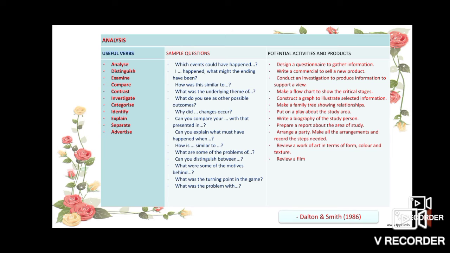study person. Prepare a report about the area of study. Arrange a party, make all the arrangements and record the steps needed. Review work of art in terms of form, color and texture, and review a film. Means these are some expected products. So in this analysis, it gives much importance to production or potential activities which can be carried out successfully by the students.